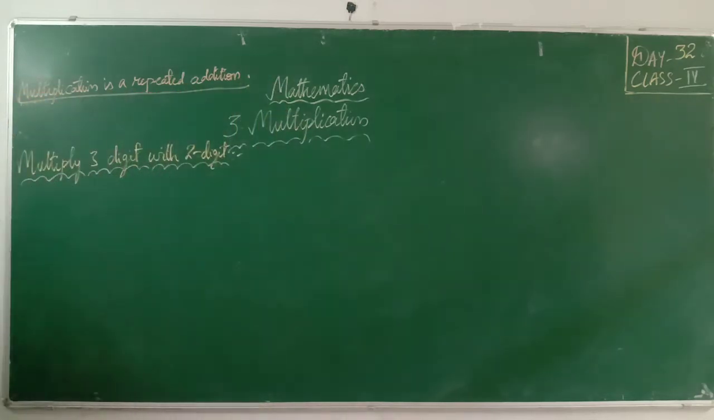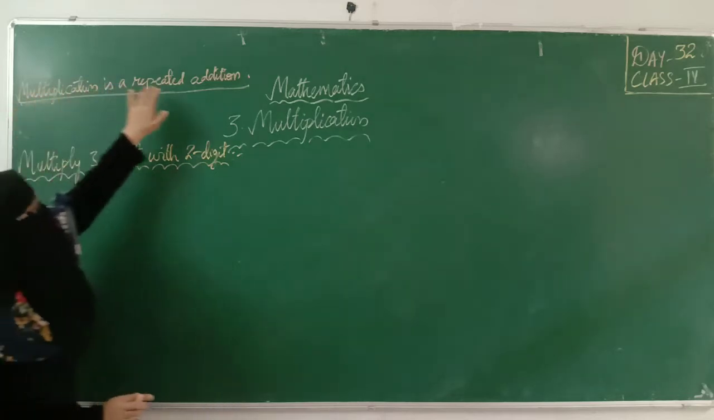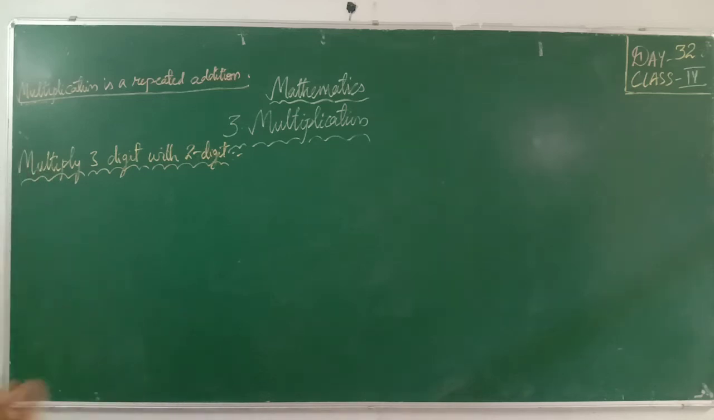We will see the definition. Multiplication is the process of adding a number to itself a certain number of times. Or multiplication is the act or process of multiplying numbers to find the product. Okay, see, multiplication is a repeated addition. I'll show you how it is a repeated addition.